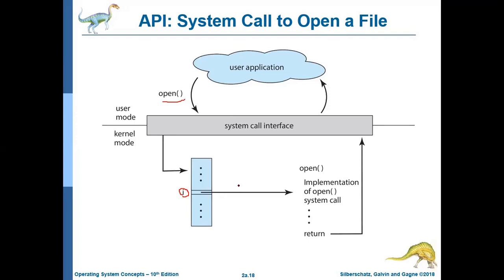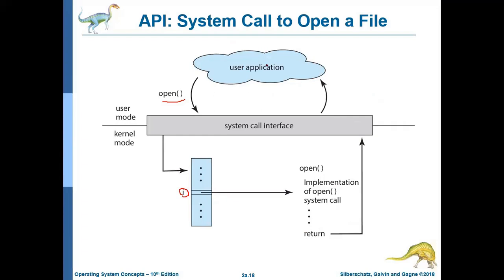So according to that number, whatever you are calling, it will give some operations for this open. Implementation of the open system call, there will be so many instructions associated with that open. Then it will return the output to the system interface and it will give you the output to the user application. So here we can say how you are managing a system call.